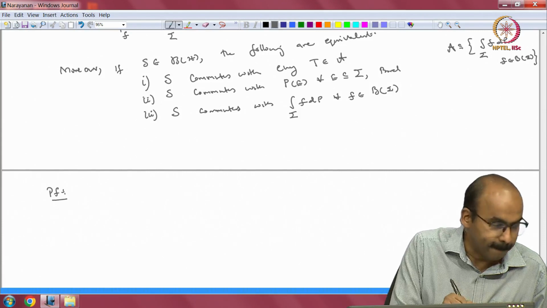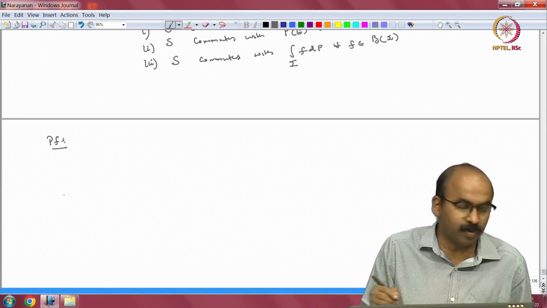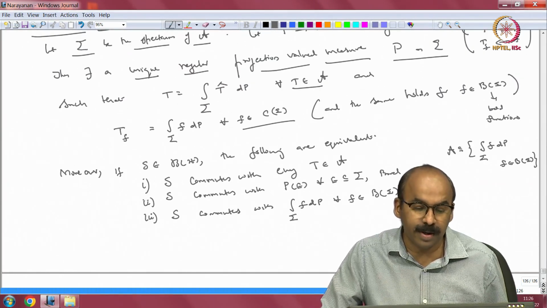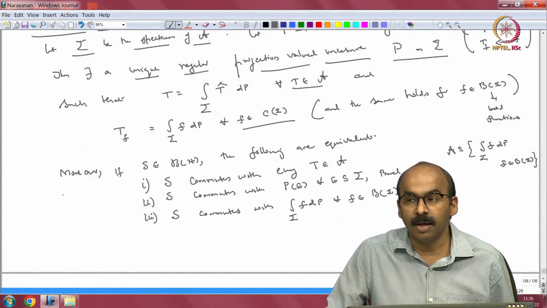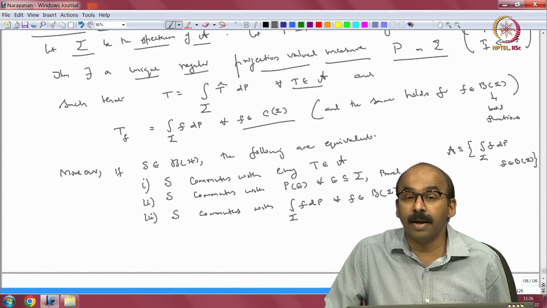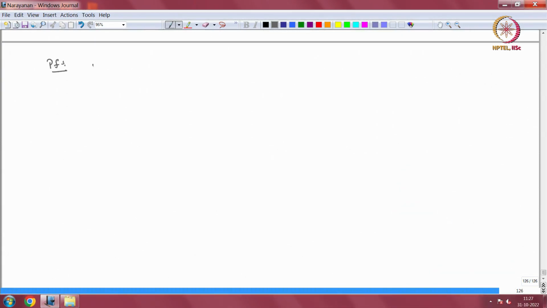Proof. A quick repeat of what we did so far, so that the star homomorphism property and how we write T as integral over sigma of T hat dP is clear. A is contained in B(H). This is a commutative C star algebra with identity.